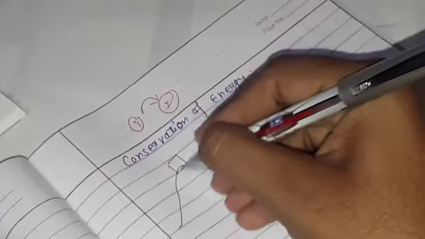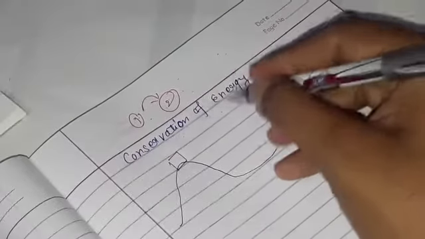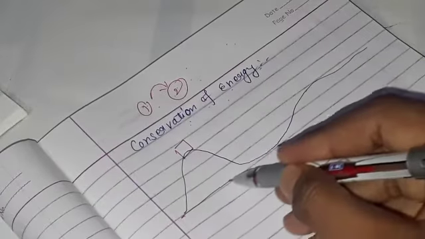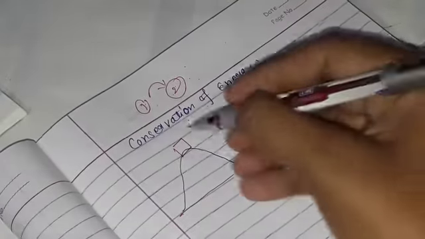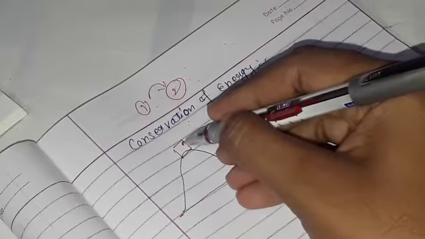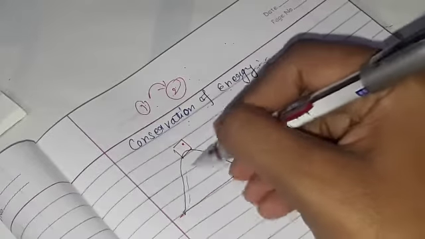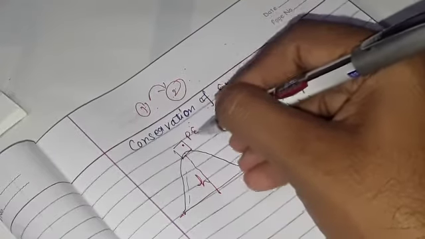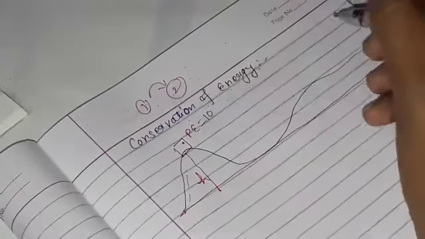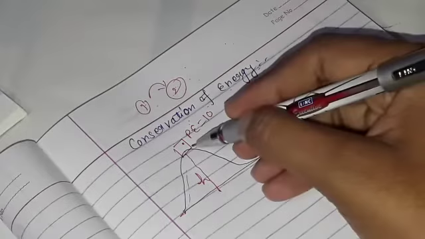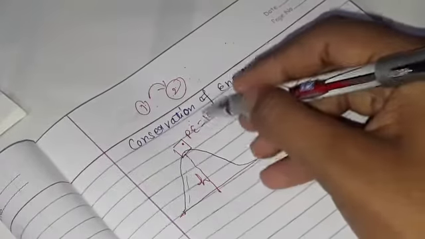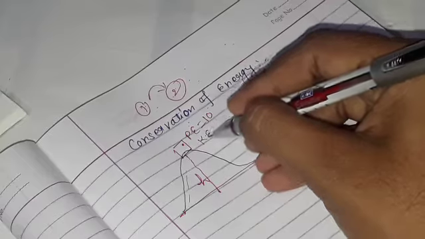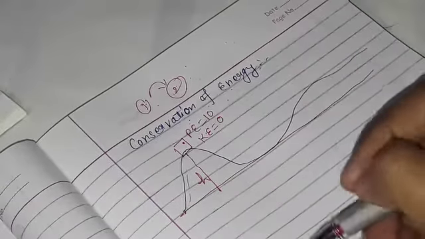With the help of this example, we can easily understand the conservation of energy. Suppose class, this is your surface area and this is your car, and there is a specific height here. At this height, suppose your potential energy is 10. I told you already, if your potential energy is 10, then your kinetic energy is definitely 0.